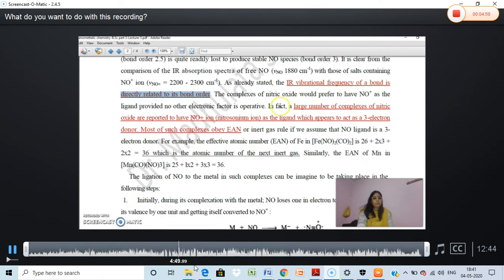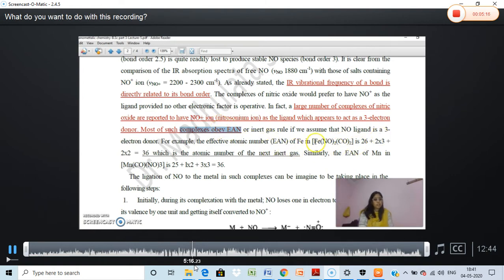There are a large number of complexes of nitric oxide which are reported to have the NO plus ion as the ligand, which appears to act as a 3-electron donor. In most of these complexes, they obey the effective atomic number rule, the EAN rule.